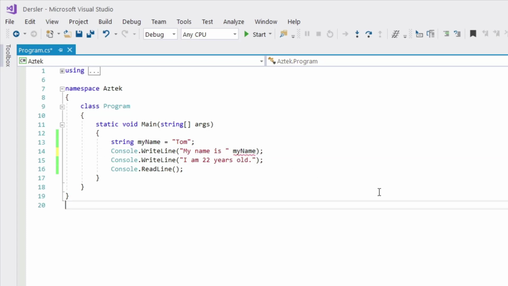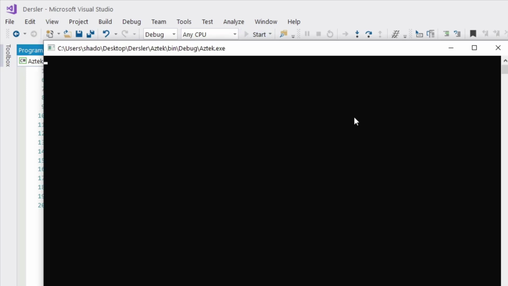But we are still missing something. What are we missing? We need to add these two values together. So I need one single character for that, and that is a plus sign. If I write "My name is" as a string in quotation marks, add a plus sign here and add my variable name, it's going to write my name is Tom. Okay, let's see.